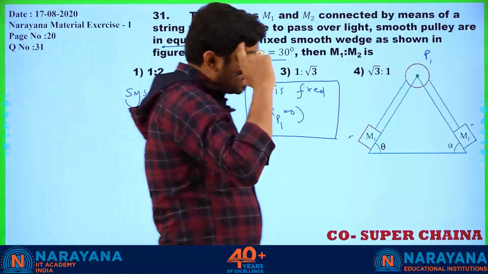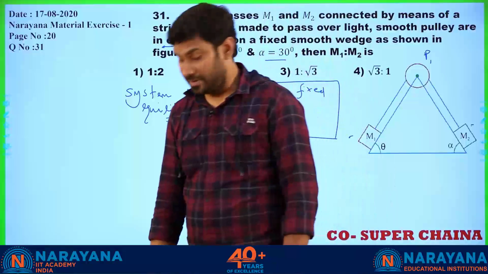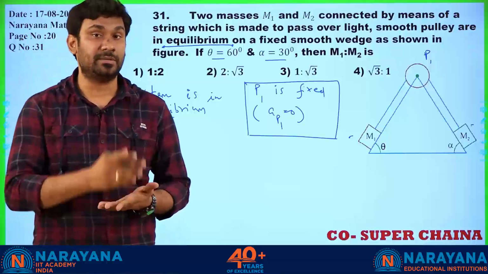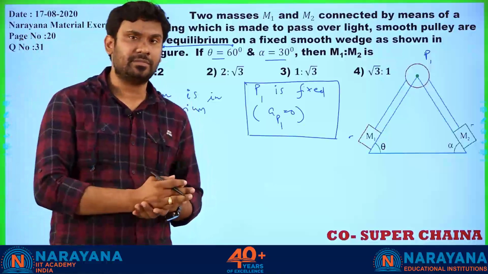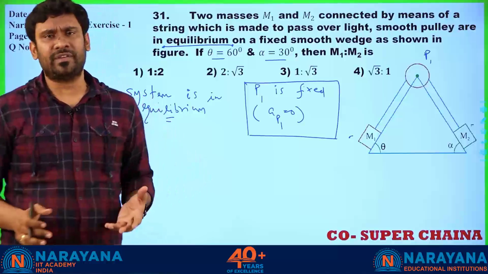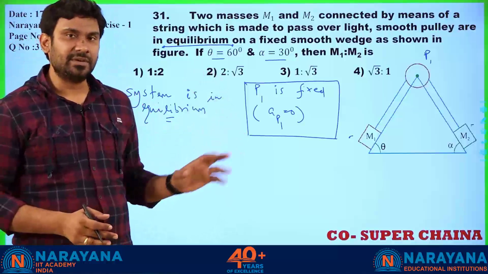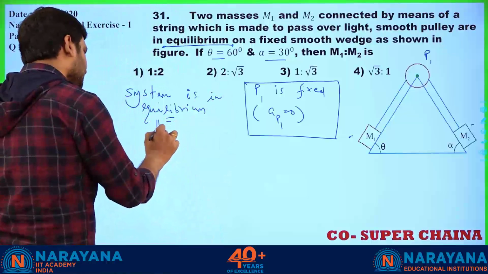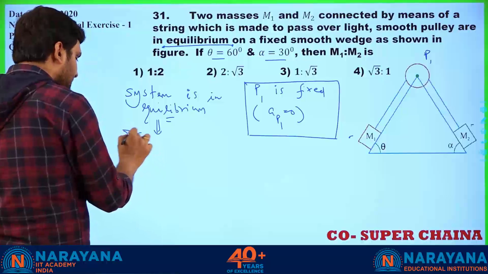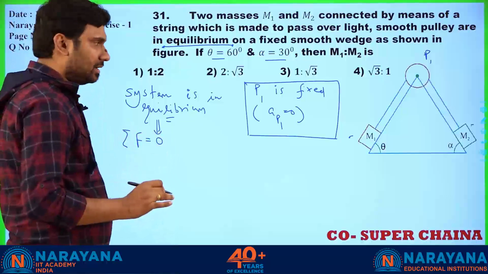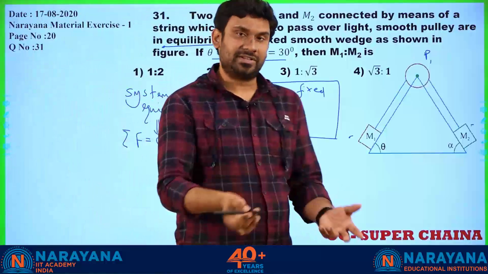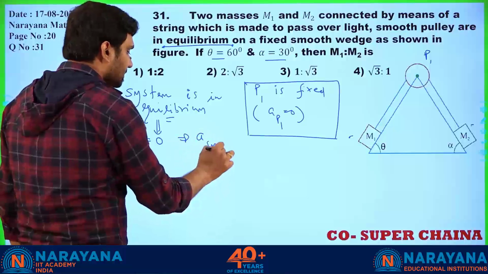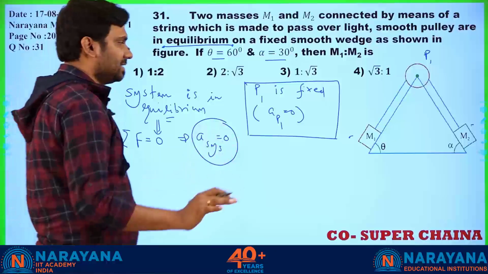Now, let me tell you one point very categorically. The equilibrium word is a very dicey word because there are a whole lot of different kinds of equilibrium. We can talk about stable equilibrium, unstable equilibrium, neutral equilibrium, static equilibrium, thermodynamic equilibrium, chemical equilibrium, mechanical equilibrium. There are a whole lot of different equilibriums, right? But here, when you are talking about equilibrium, it means there is only one idea, that is F net, summation of F is equal to 0. It means that in any x or y direction you consider, there is not going to be any acceleration. Acceleration of the system is going to be 0. This is the only idea. There is no other idea.